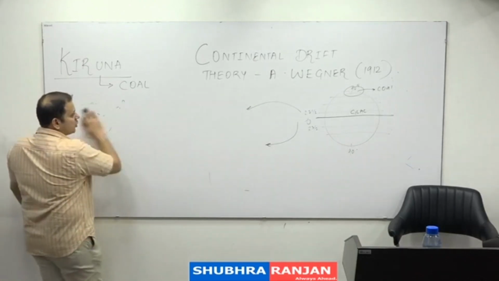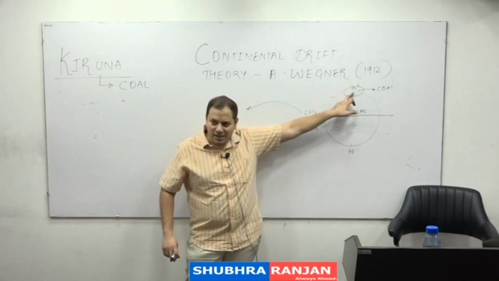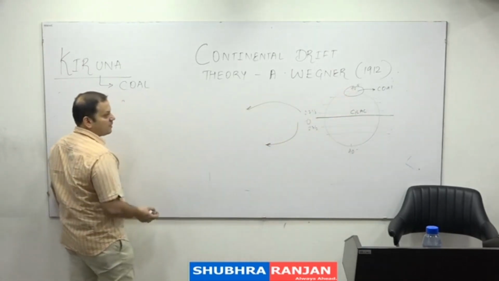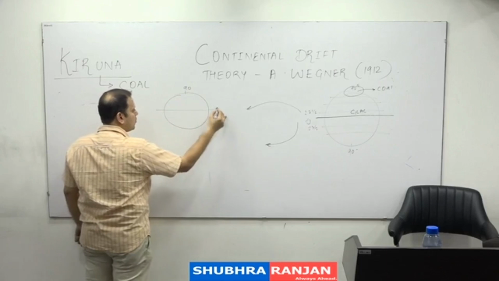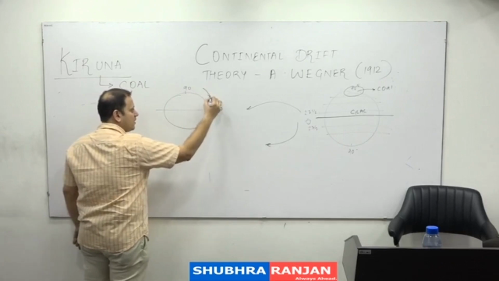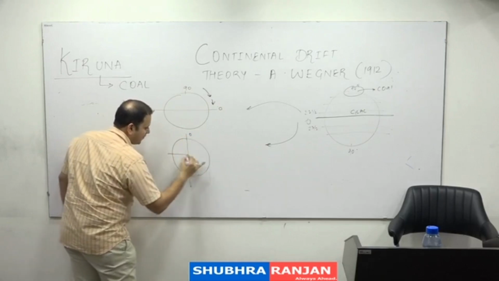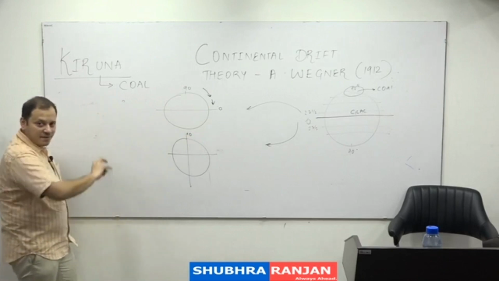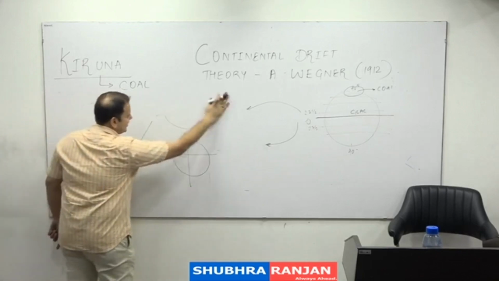The one thing is, what are today equatorial regions were once the polar regions, and today's polar regions were once the equatorial regions. That is, this means that if this is 90 degree and if this is equator, this was once polar region and this was equator. This means someone would have to rotate the earth like this, and only then this becomes equator and this becomes pole. Is it possible? That someone turned the earth like this? Not possible, it cannot turn like this.